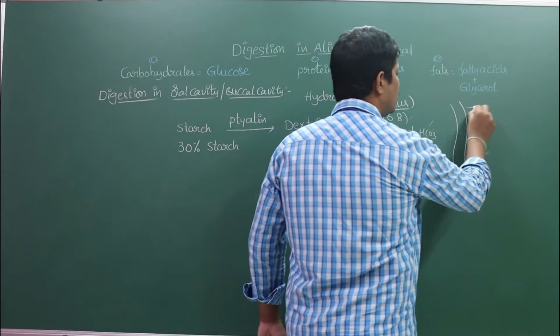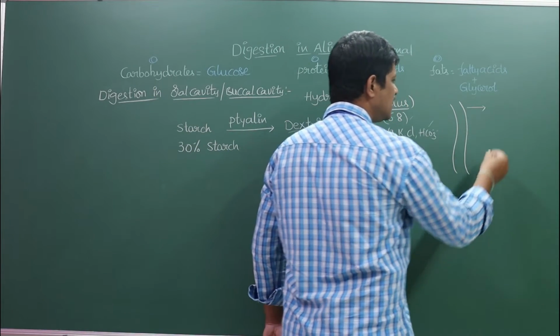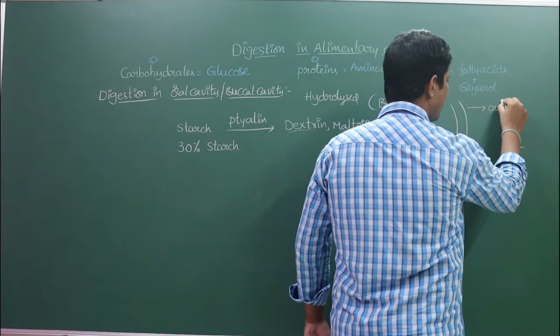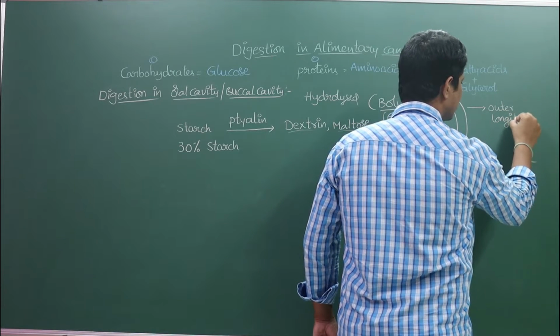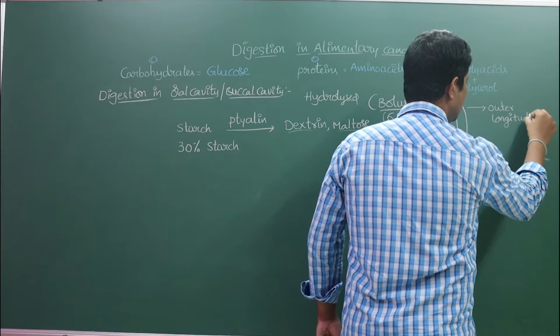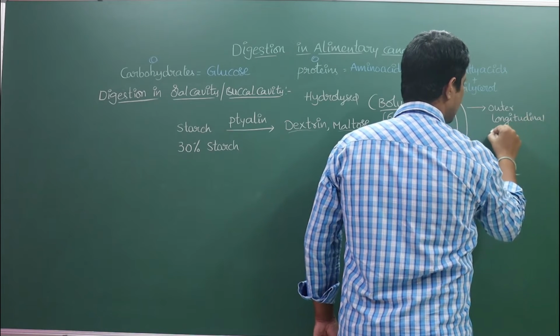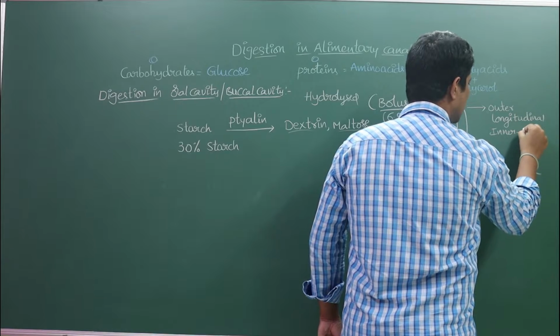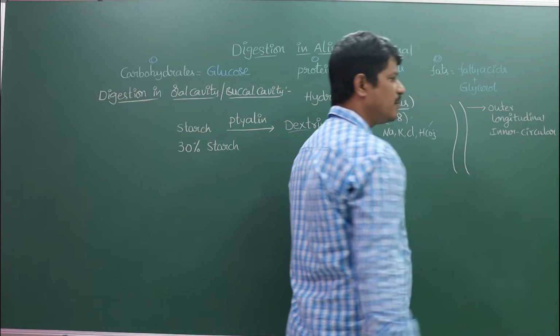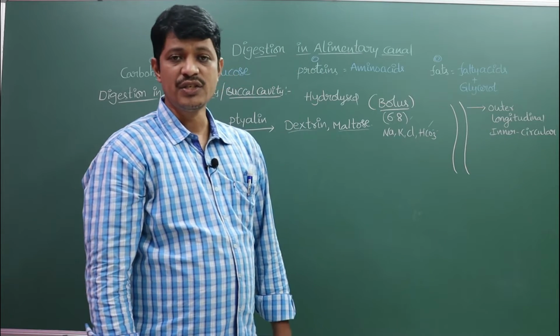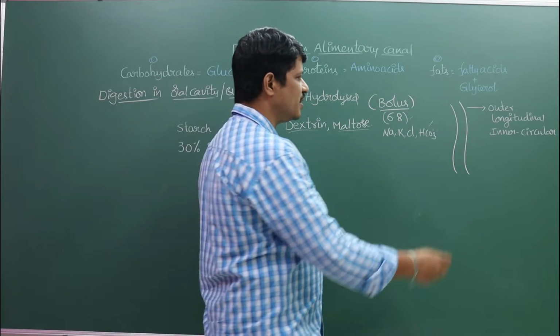The walls of the esophagus are made up of outer longitudinal muscles and inner circular muscles.